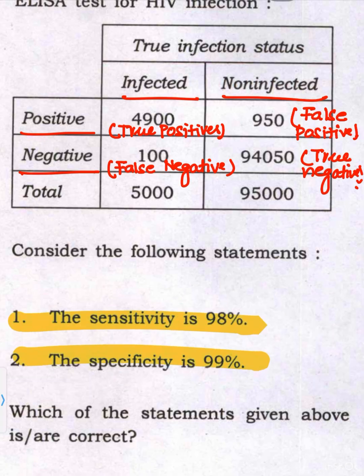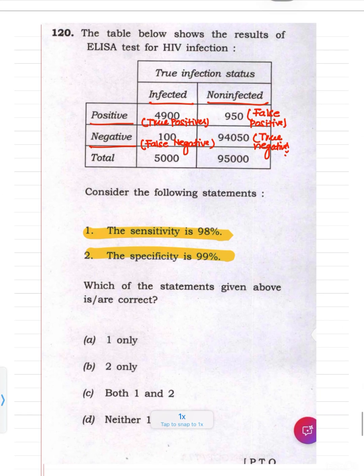So both are correct. Sensitivity is 98% and specificity is 99%. So both the options are correct. Both 1 and 2 are correct. So the answer will be C.